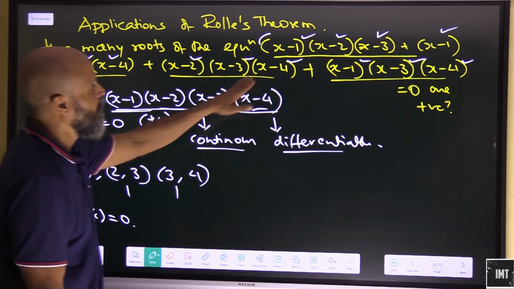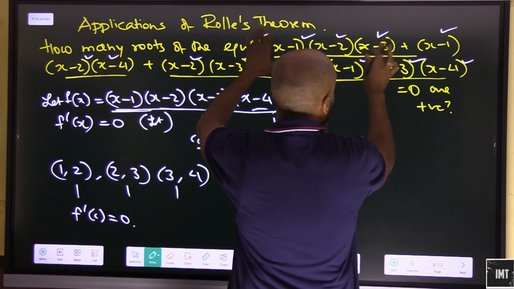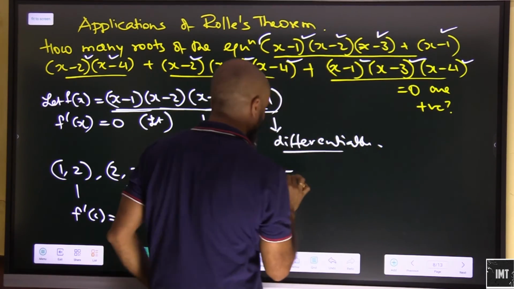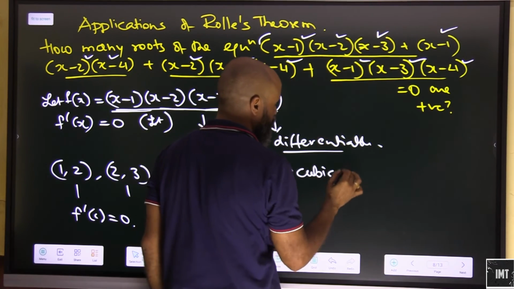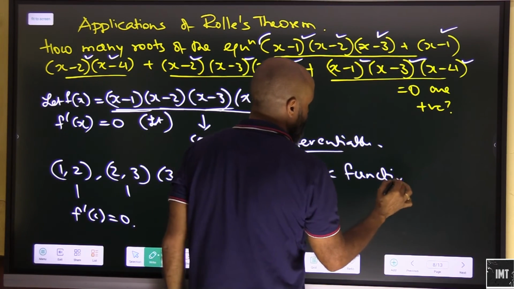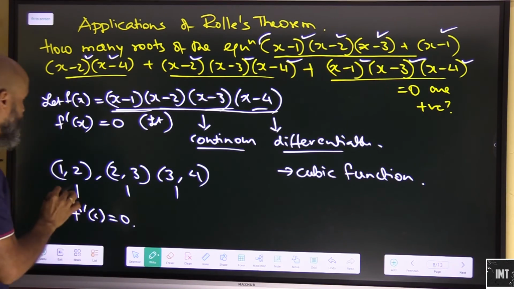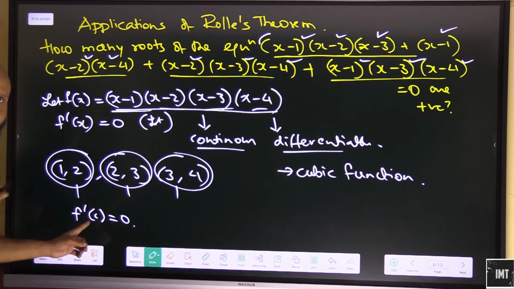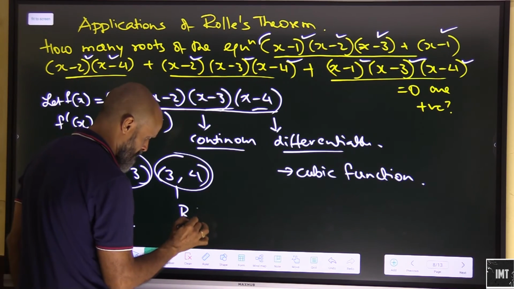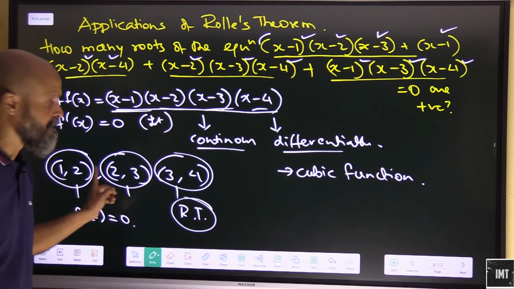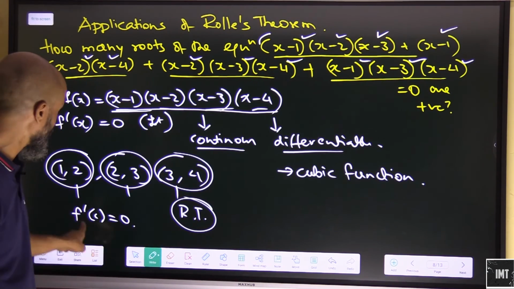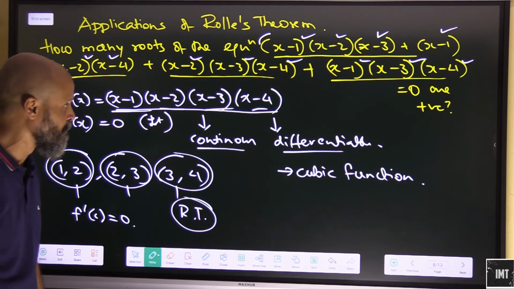Now the entire function is in sets of 3, so this is basically a cubic function. Since it's a cubic function, in each of these open intervals (1, 2), (2, 3), (3, 4), as per Rolle's theorem, you will have at least one value which makes f dash c equal to 0.